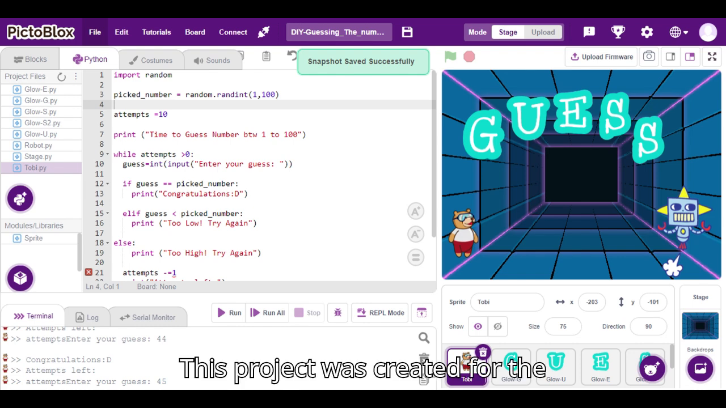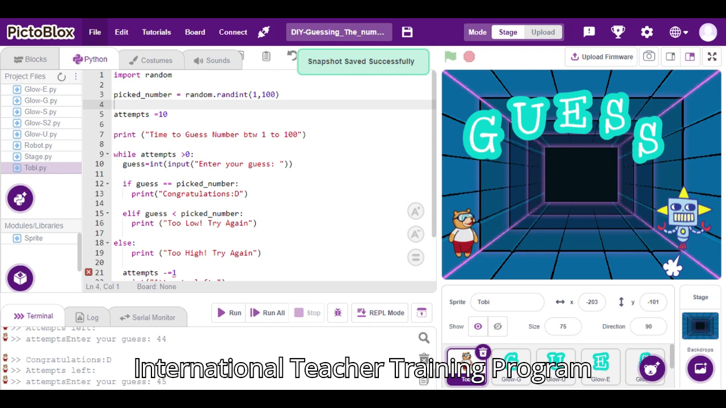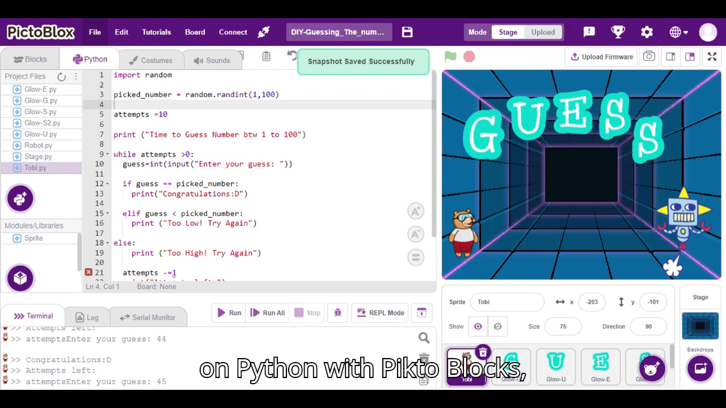This project was created for the International Teacher Training Program on Python with PictoBlox organized by Stempedia.